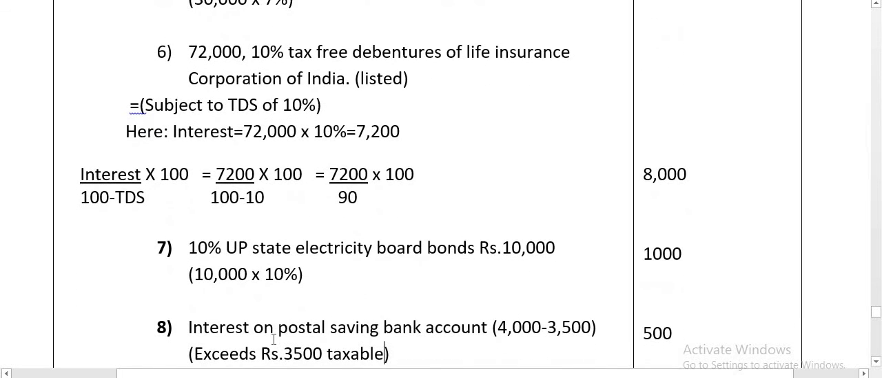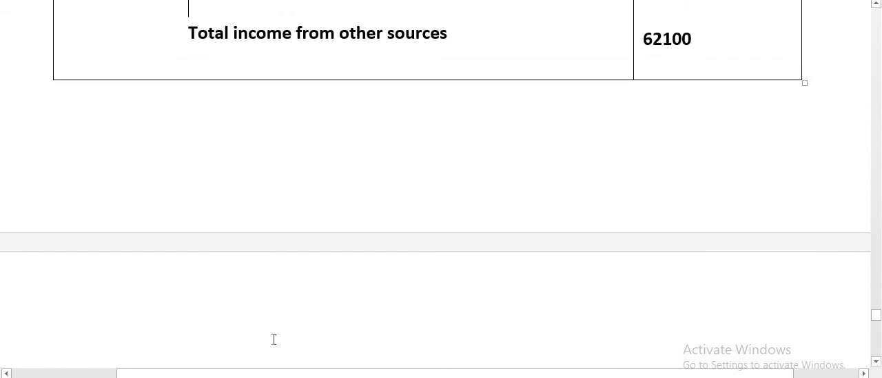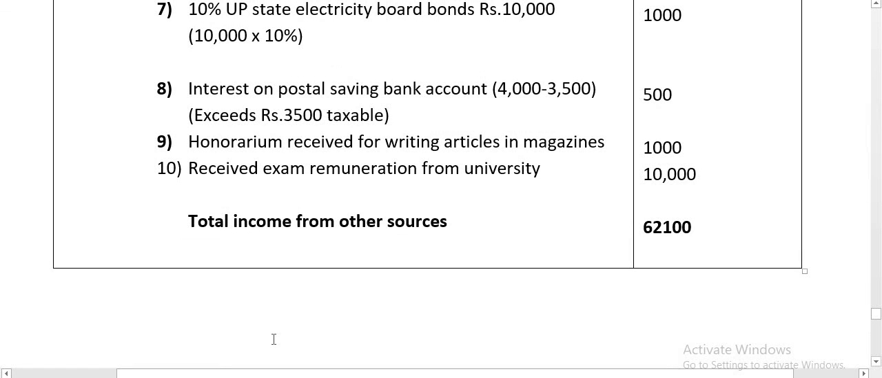10% UP State Electricity Board bond 10,000. So 10% into 10,000, 1,000 is taxable amount. Interest on post office savings bank account, here given amount 4,000, up to 3,500 exempted. Next, 500 is taxable amount from POSB account. Honorarium received for writing article in magazine, directly taxable 1,000. Examiner remuneration from a university received 10,000 is directly taxable. So total income from other sources 62,100.